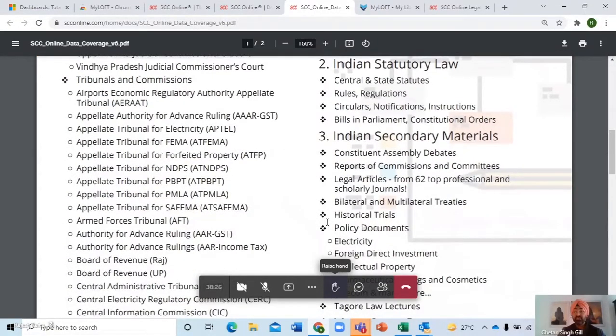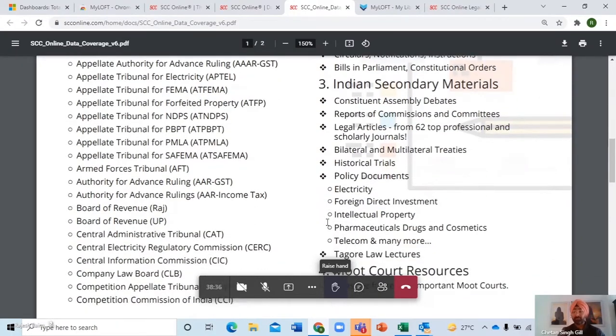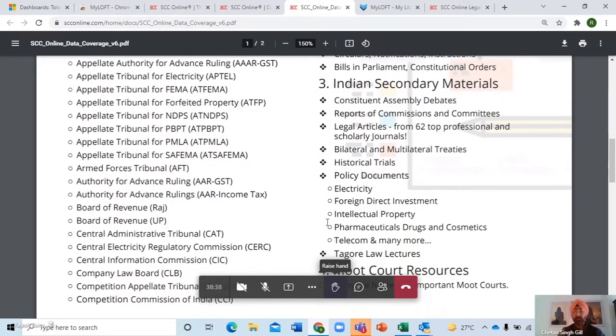So Indian statutory law: you have central acts, state acts, rules and regulations, circulars, instructions, notifications, bills in parliament coming your way. Then Constituent Assembly debates, which are the backbone of the Constitution. A lot of people don't read about it, but there it is. Later, a lot of commission reports are available over here, including the Law Commission of India reports. Articles from various journals, 62 top professional scholarly journals are available over here. Treaties.